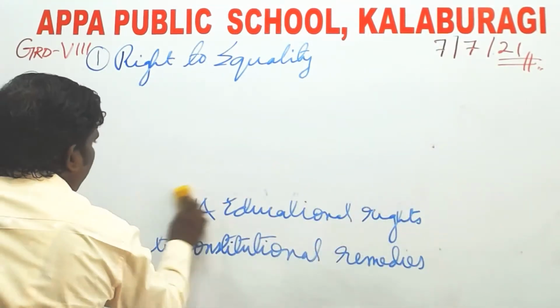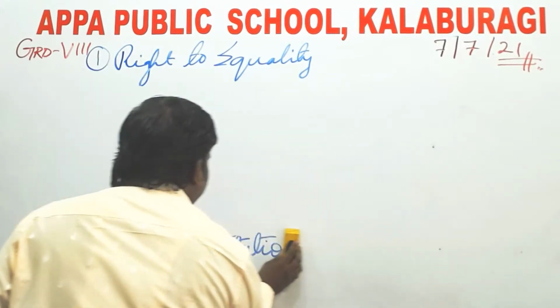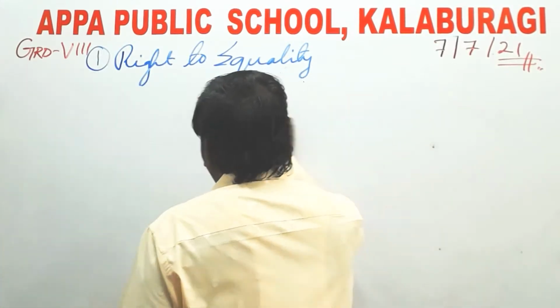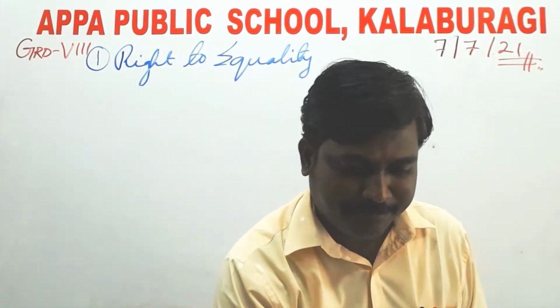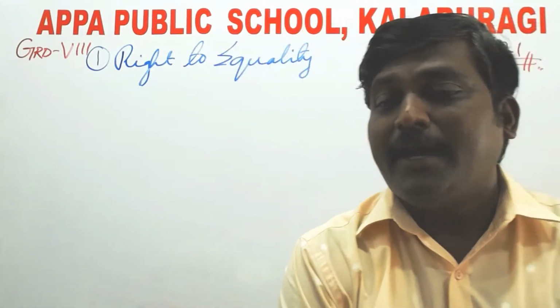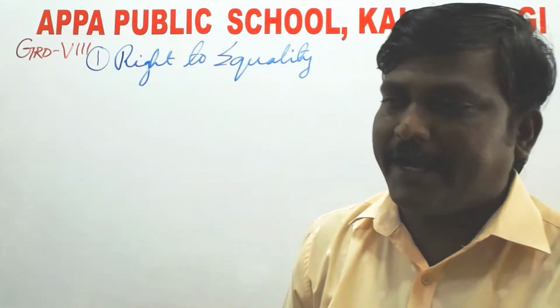It states clearly that all are equal in the eyes of the law, and no one should be discriminated against on the grounds of caste, creed, sex, or religion.